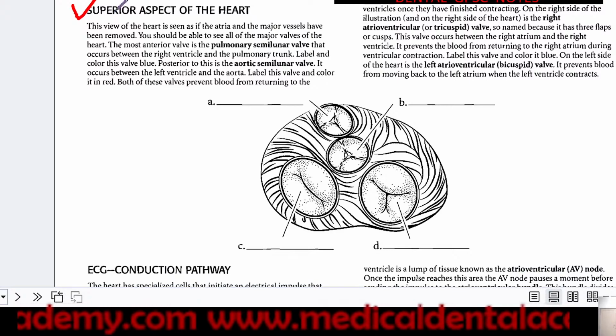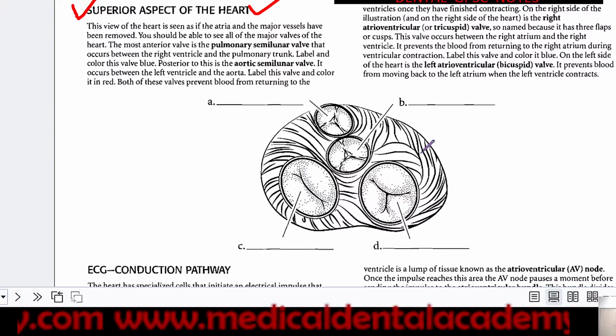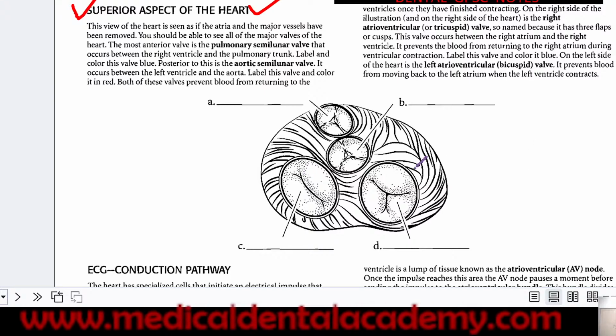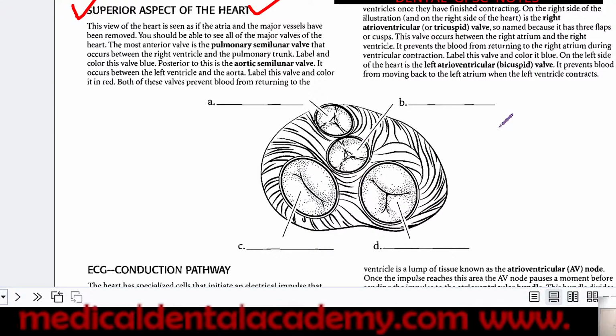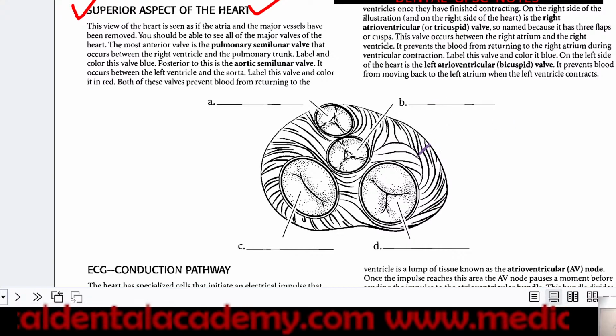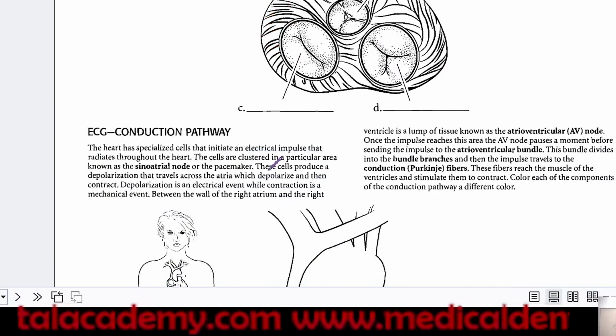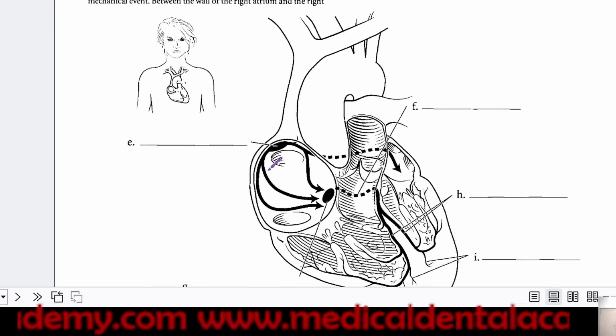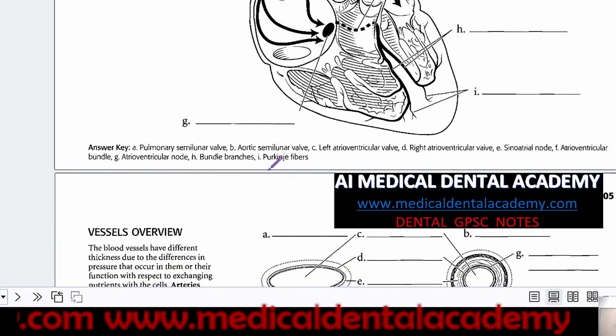Now the superior aspect of the heart. From the superior portion you can see that there are valves present. B and A are both valves, the tricuspid as well as the bicuspid valve.